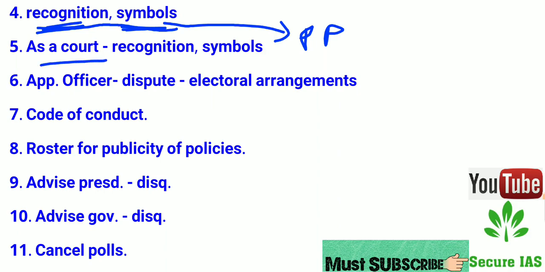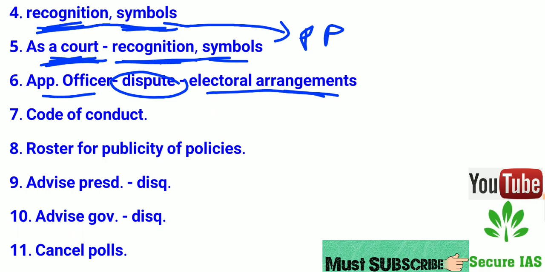As a court, he acts as a court for settling disputes related to recognition and symbols. Now move to the sixth point. He appoints officers for the electoral arrangement related to disputes. If any dispute arises, then he will appoint officers related to the electoral arrangement dispute.